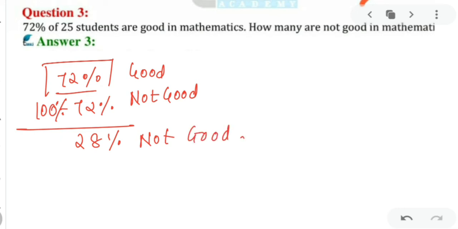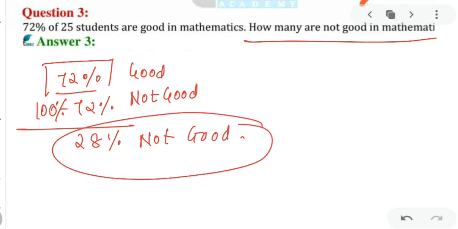Yes, now they have asked you how many students are not good in mathematics. Matlab 28% are not good. But you have to find total number of students 25 हैं, तो आपको find करना पड़ेगा 28% of 25. 28%, जब हम परसेंट लिखते हैं हम नीचे 100 लगाते हैं. 28% का मतलब होता है 28 upon 100 into 25.